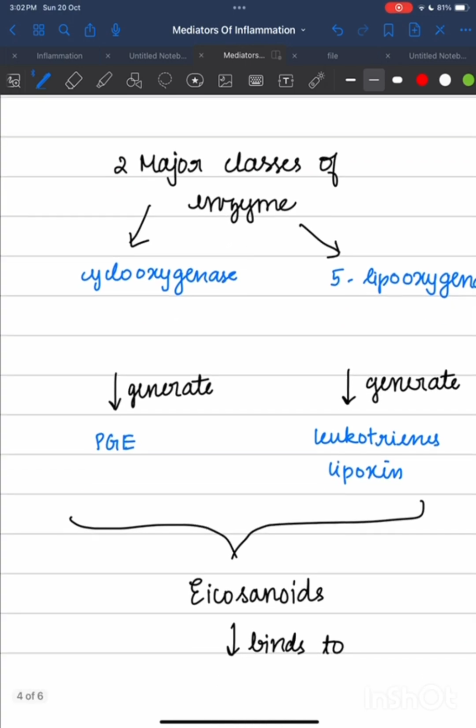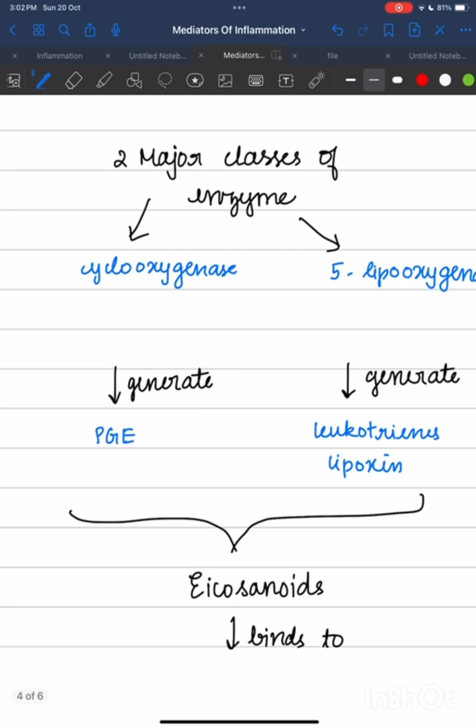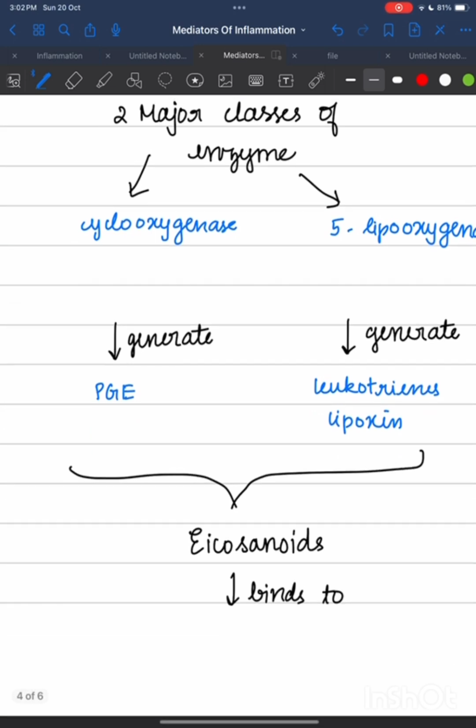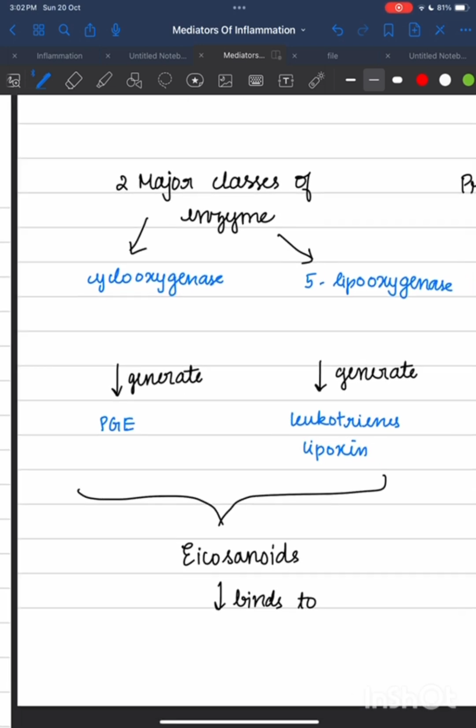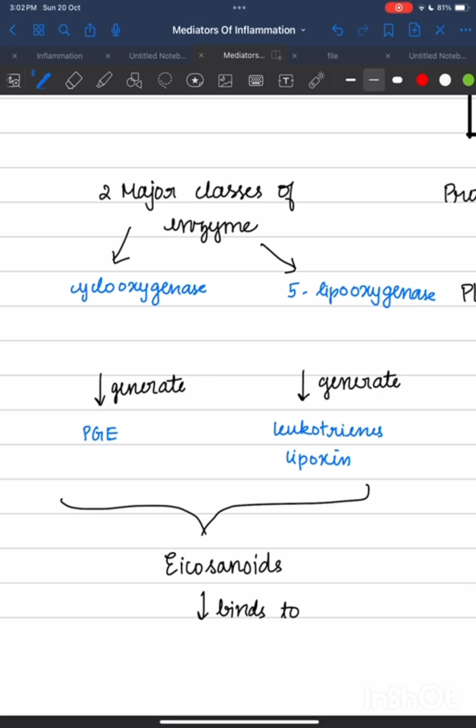The products like PGE, leukotrienes and lipoxins are called eicosanoids, which bind to G protein coupled receptors. Both of these are collectively called eicosanoids.